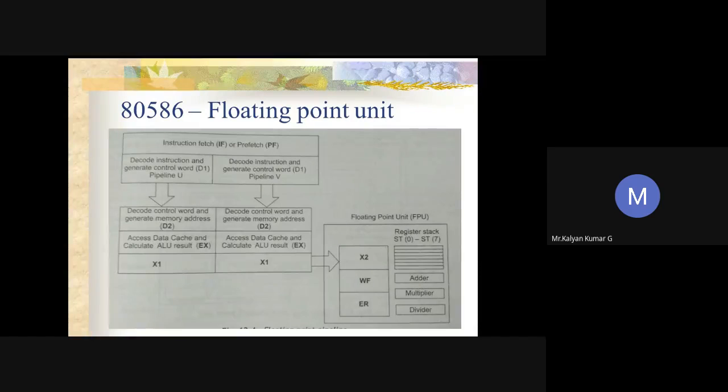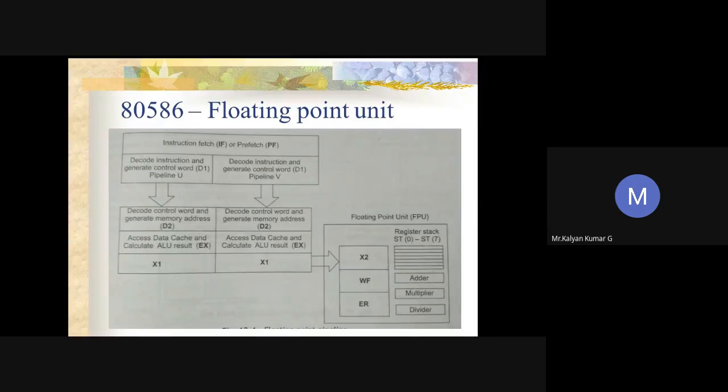The first 5 stages of the pipeline are similar to the U and V integer pipelines. If you have noticed, there are 2 execution stages here: the first execution stage, X1, and the second execution stage, X2. In these 2 stages, the floating point unit reads the data from the data cache and executes the floating point calculations.